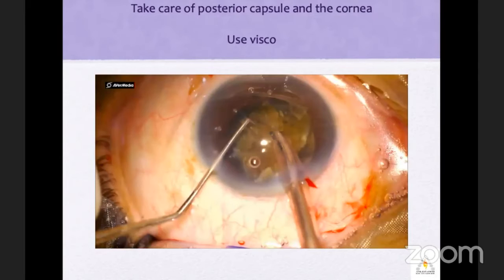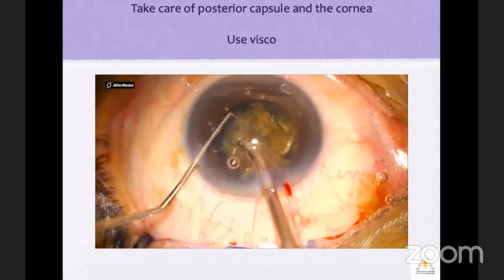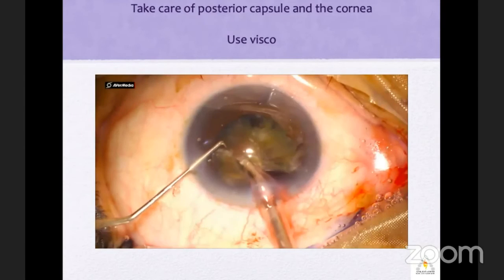Chakravarti. Surgery, try to use viscoelastic as and when necessary, especially Viscoat, to coat the endothelium and also to have